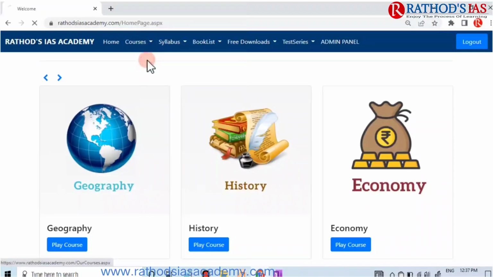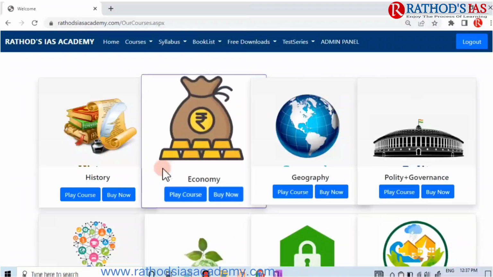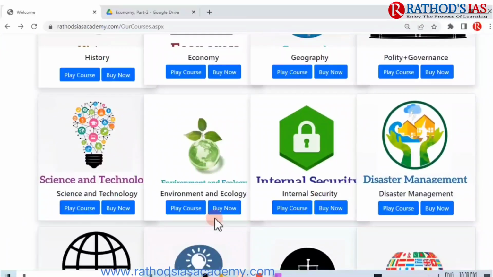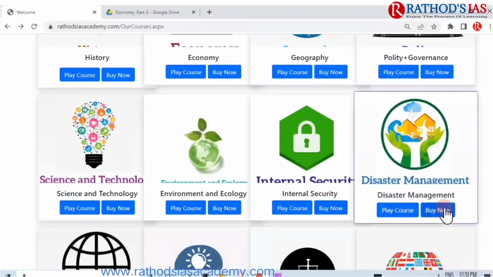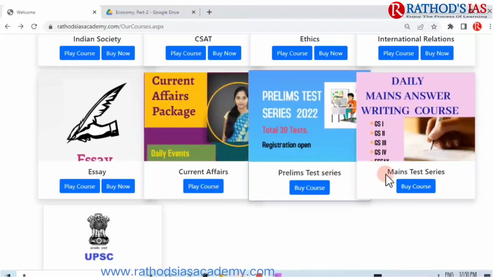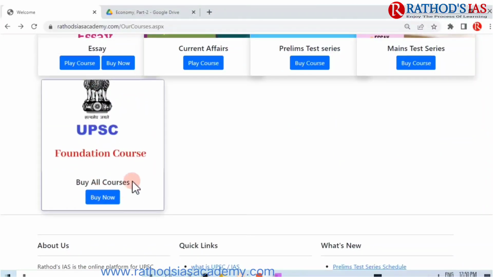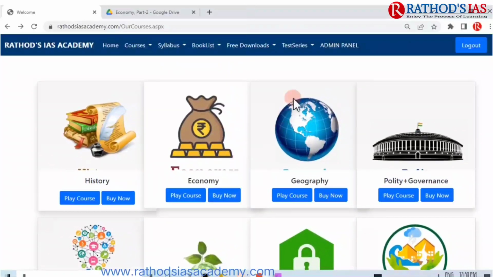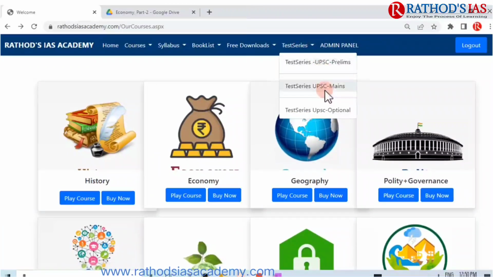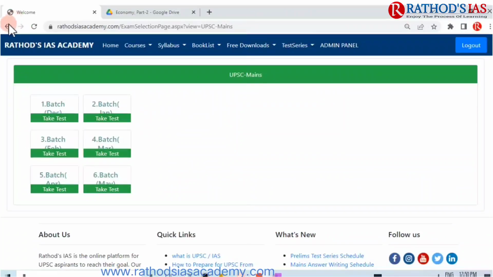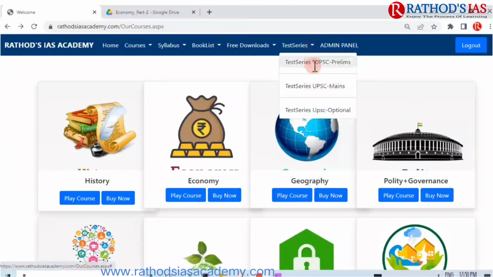There you can see the course list, and in this course list you can see a wide range of courses. You can see Indian Society, CSAT, Ethics, International Relations, Essay, and if you buy all the courses, then we will be giving access to all these courses like History, Economy, Geography, and this is our mains answer writing course. There you can see different batches, and this is our prelims test series.